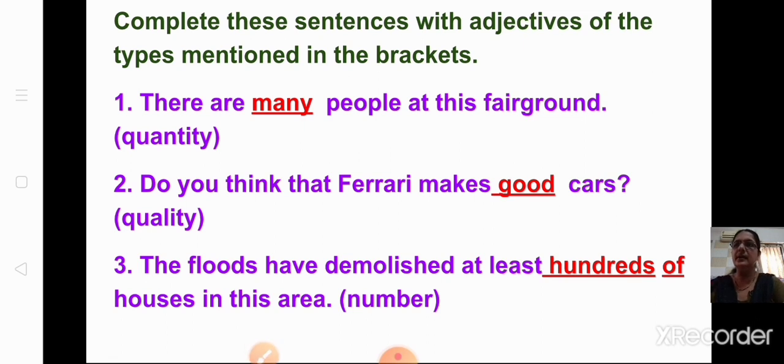Okay. Complete the sentences with adjectives of the types mentioned in the brackets. There are dash people at the fairground. So, quantity. You can write even 100 or 10 people. You can write 1000. Anything you can write. So there are many people. Also you can write, there are many people in the fairground.